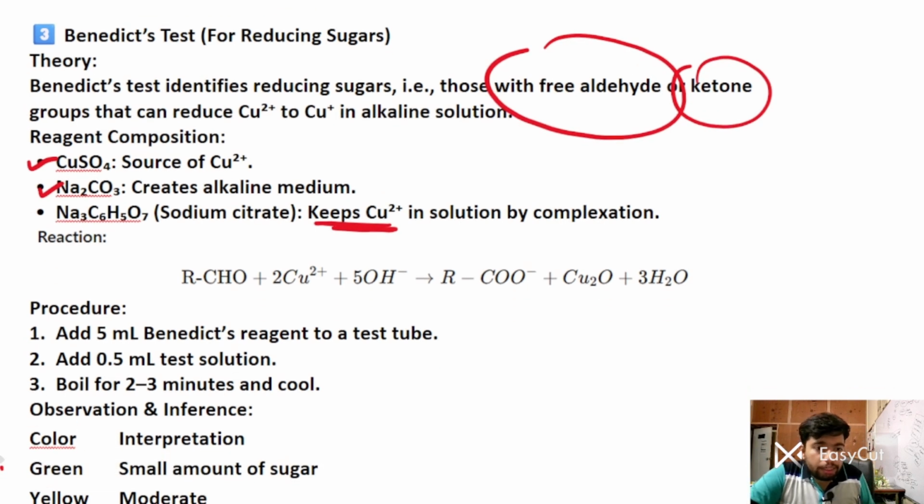So color interpretation: green is a very small amount of sugar, yellow is moderate, orange is high, and brick red is very high. So green is single positive, yellow is double positive, orange is triple positive, and brick red is strongly positive, that is four positive.